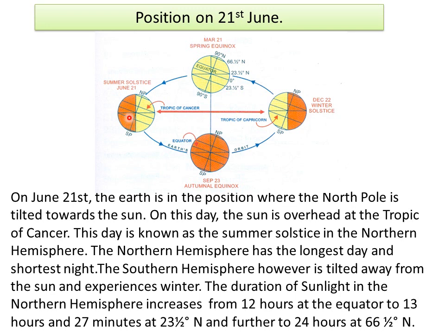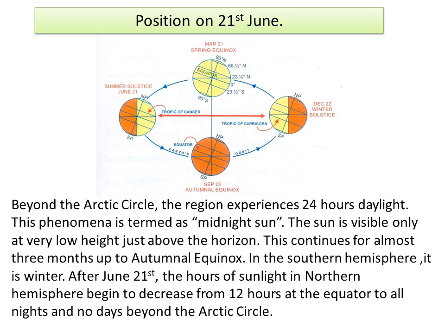The duration of sunlight in the northern hemisphere increases from 12 hours at the equator to 13 hours and 27 minutes at the Tropic of Cancer and further to 24 hours at the Arctic Circle. Beyond the Arctic Circle, the region experiences 24 hours daylight. This phenomenon is termed as midnight sun. The sun is visible only at a very low height, just above the horizon. This continues for almost 3 months up to the autumnal equinox.